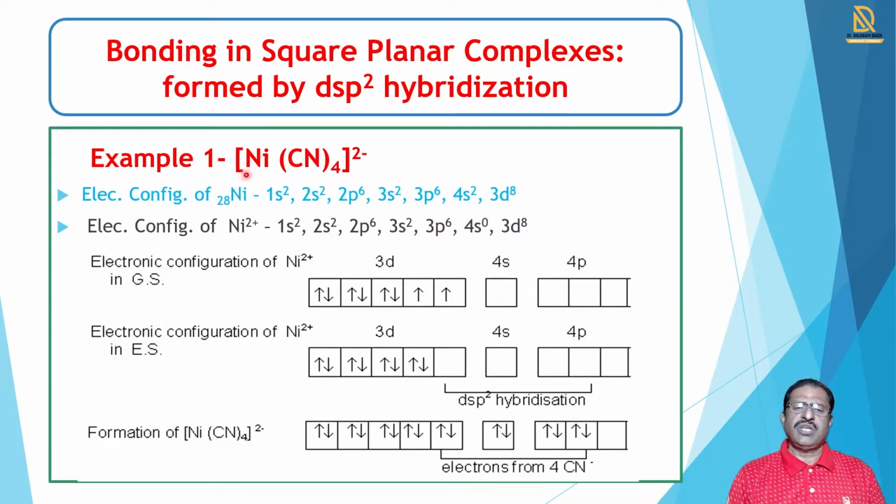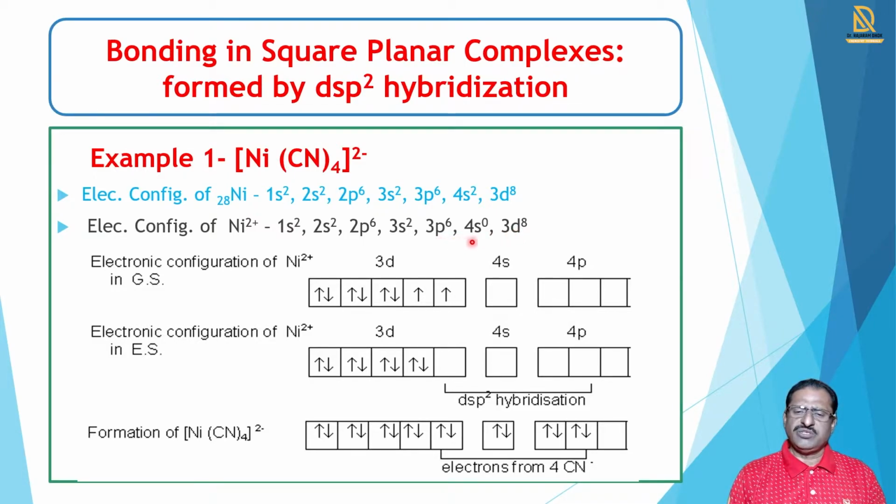In this complex, nickel loses 2 electrons, so the oxidation number of nickel is +2. It loses 2 electrons from the 4s orbital, so the 4s orbital becomes 0 electrons. All the other electronic configuration remains the same.